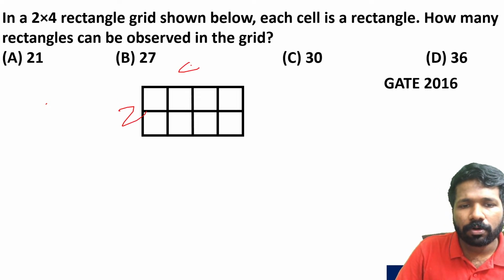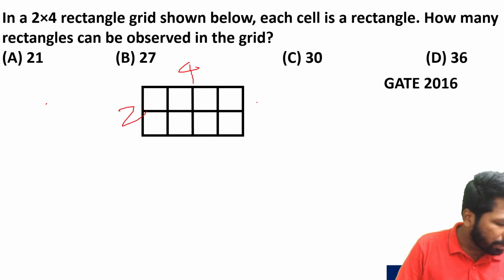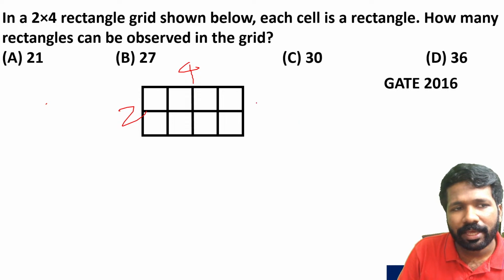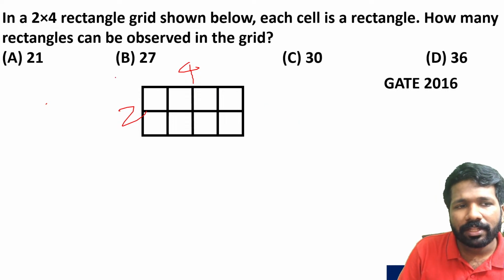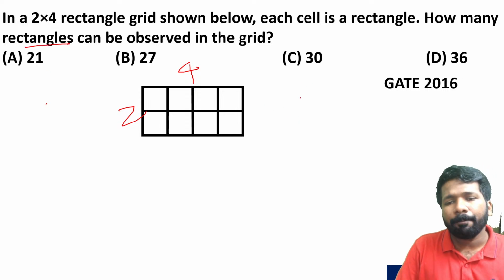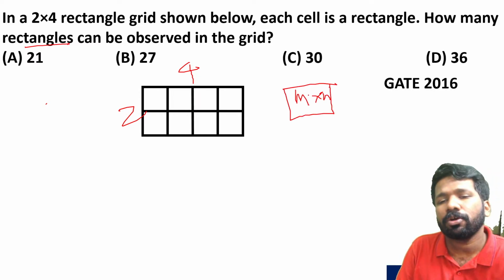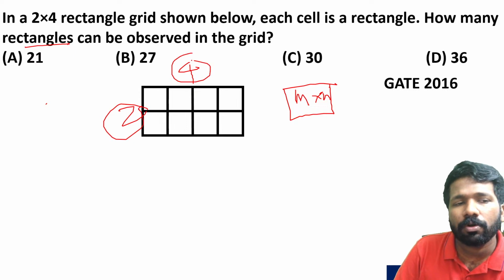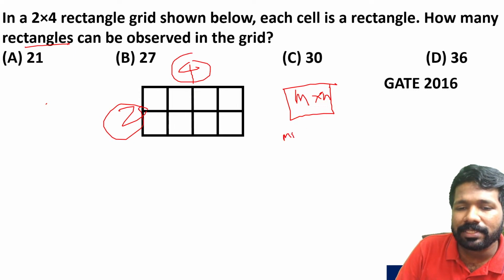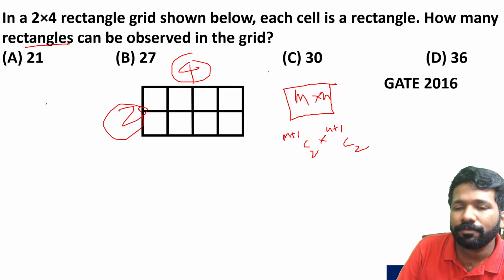2 row 4 column. So there is a shortcut formula. Due to lack of time, I will directly explain the formula. To find the number of rectangles in an m by n system, that means m row n column, here 2 row 4 column, the formula is (m+1)C2 into (n+1)C2 for finding the number of rectangles.